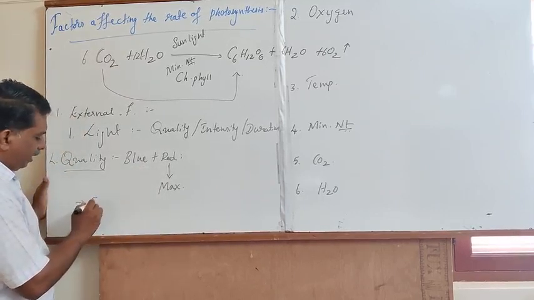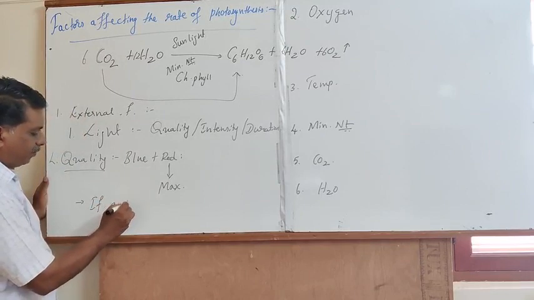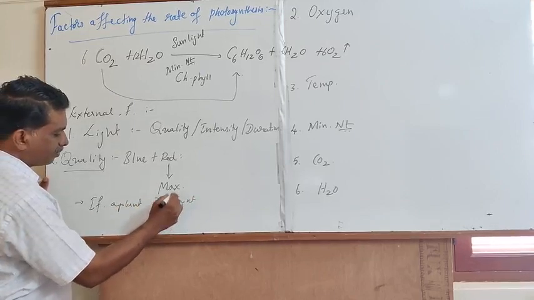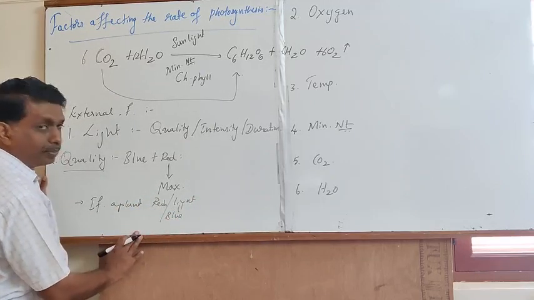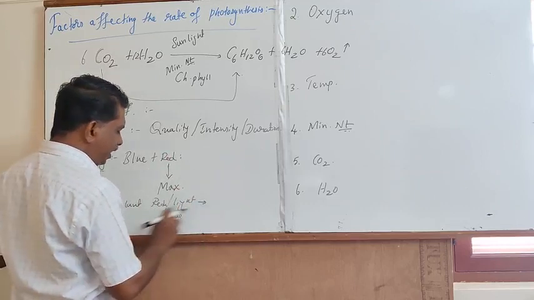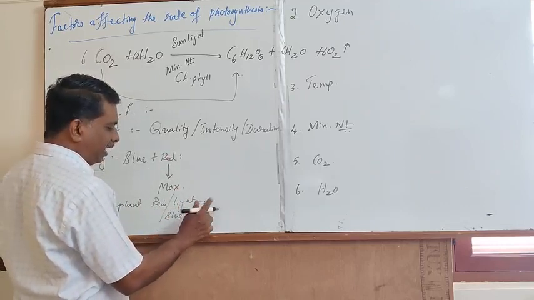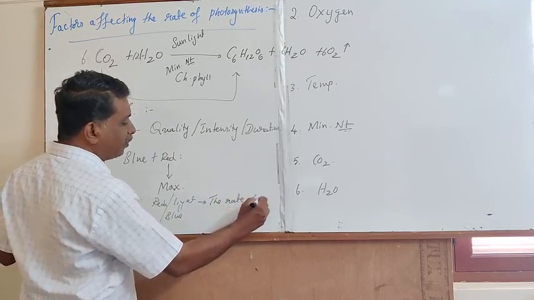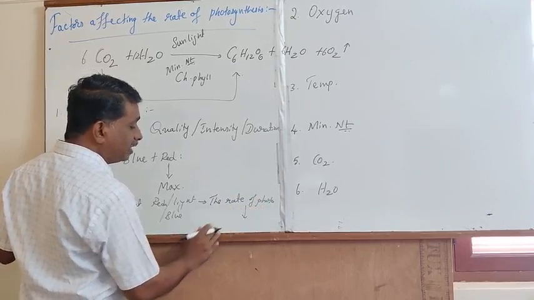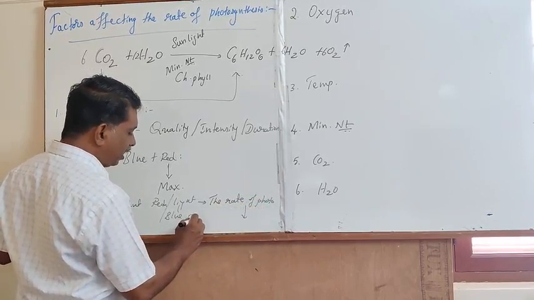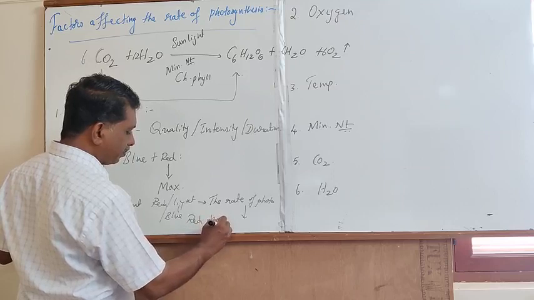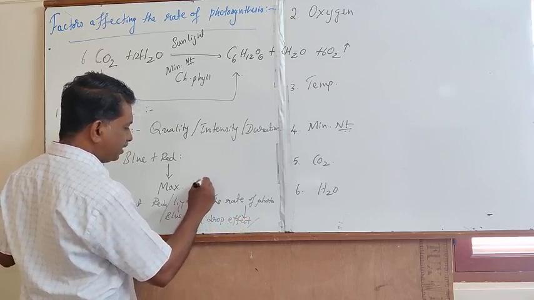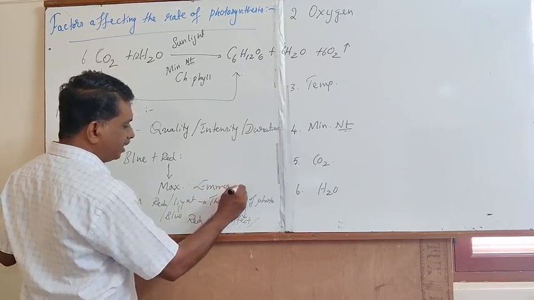If a plant is supplied with only red or blue light, just a single wavelength of light, the rate of photosynthesis is subjected to decrease. This unique concept is called red drop effect, or it is also designated as Emerson effect.